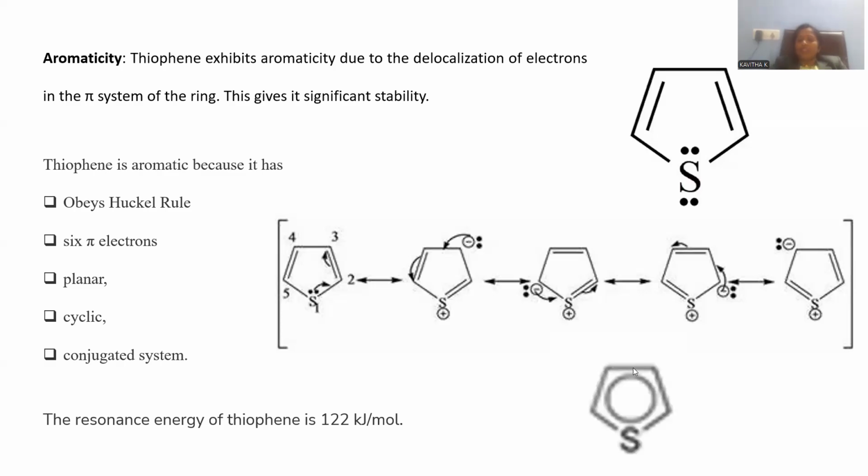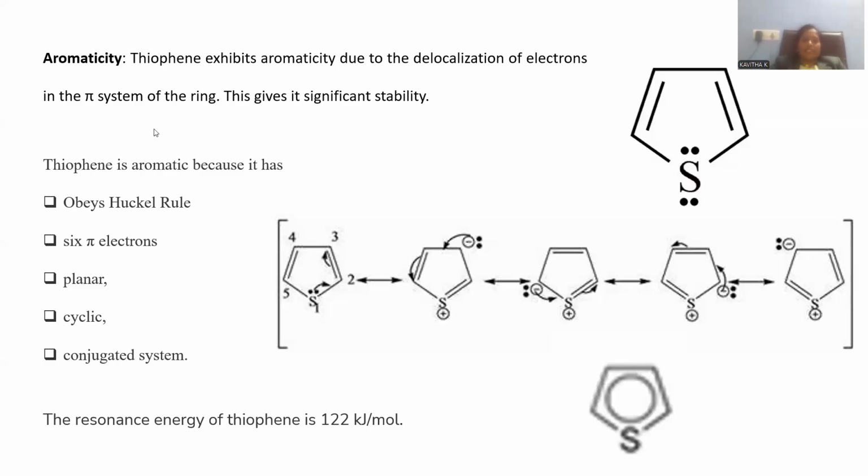Electrons are revolving within the five-member ring system indicated with the circle. The circle denotes what? Electrons always have a tendency to rotate. So that is the resonance hybrid. Electrons are not static; rather, they are mobilizing within the ring system.